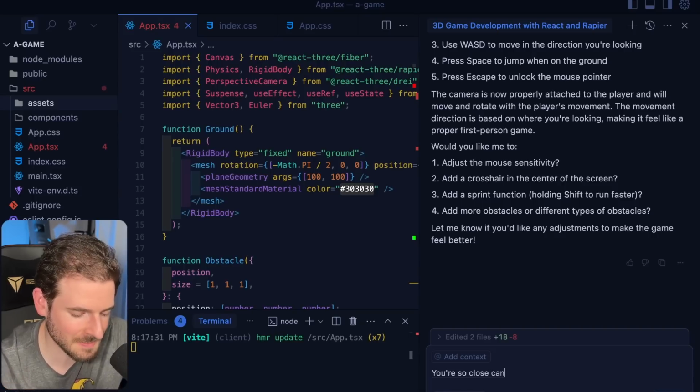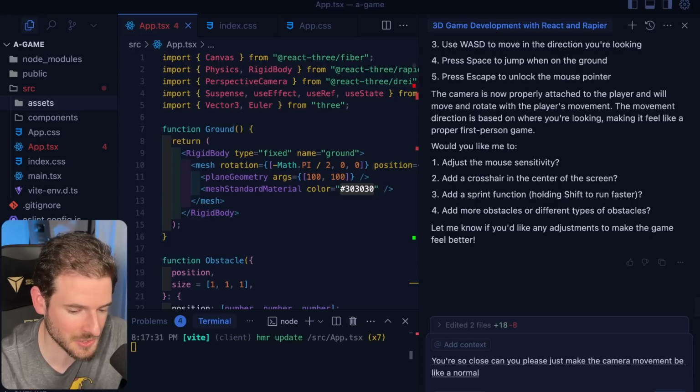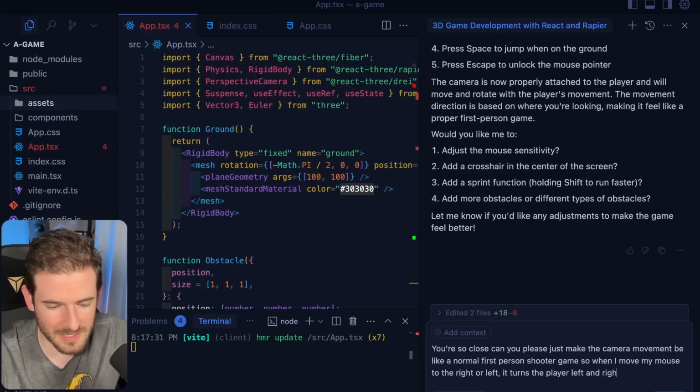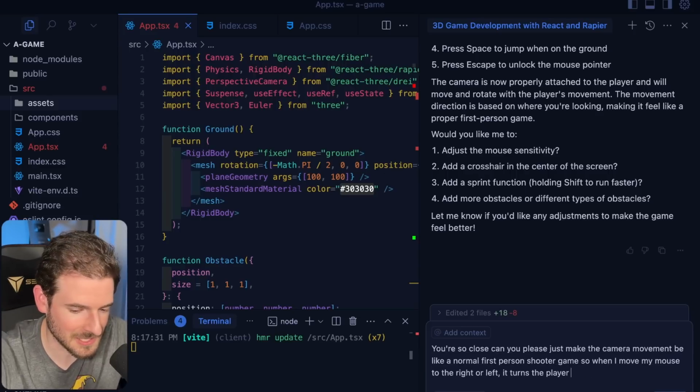You're so close. Can you please just make the camera movement be like a normal first-person shooter game? So when I move my mouse to the right or left, it turns the player left and right. Oh, it's going to get confused on that. Let me just fix that.